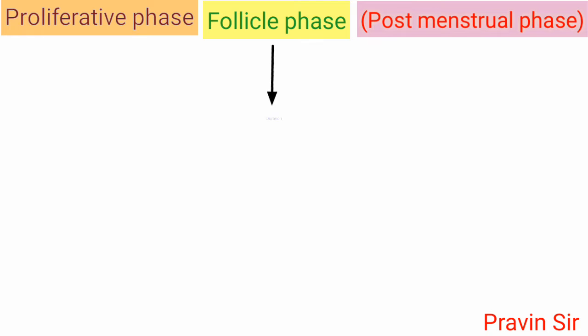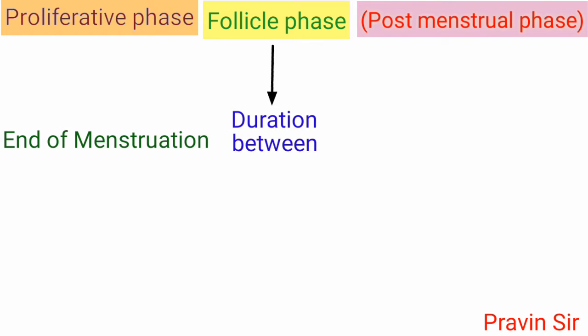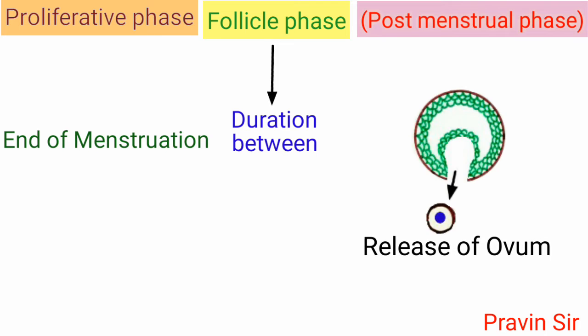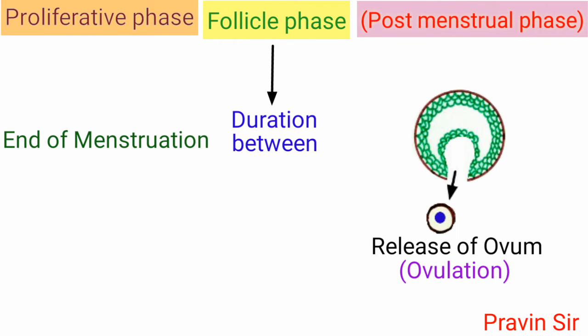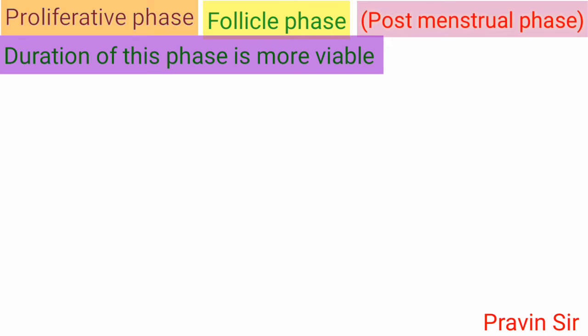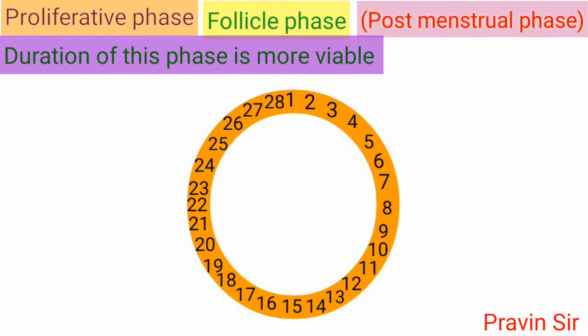Proliferative phase, that is follicular phase or post menstrual phase. This phase is the duration between the end of menstruation and release of ovum, that is ovulation. Duration of this phase is more variable than other phases. Generally, it extends from 5th to 13th day of menstrual cycle.